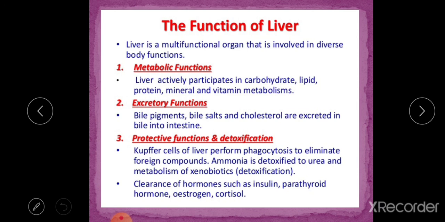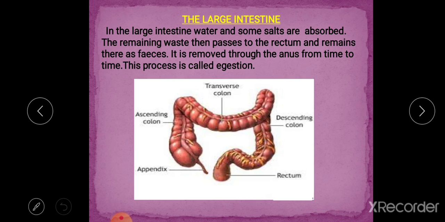Then the next function is protective function and detoxification. Kupffer cells of the liver perform phagocytosis to eliminate foreign compounds. Ammonia is detoxified to urea, and xenobiotics are detoxified. These are the important functions of the liver.